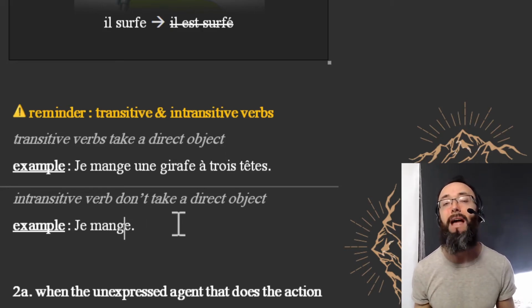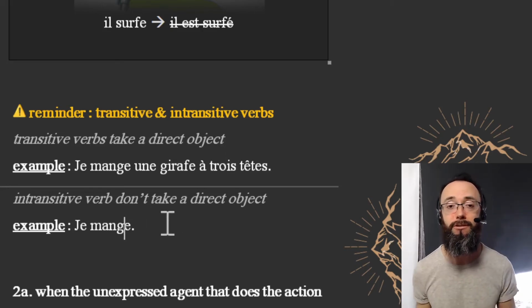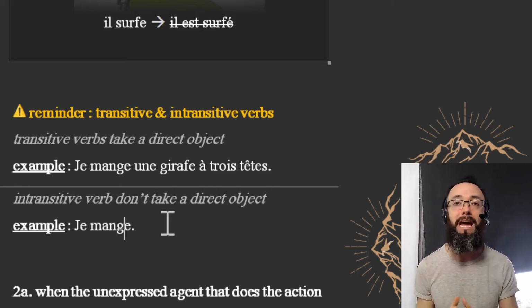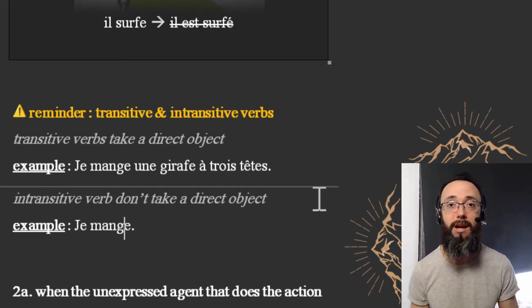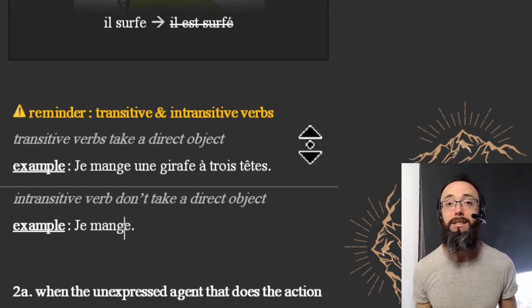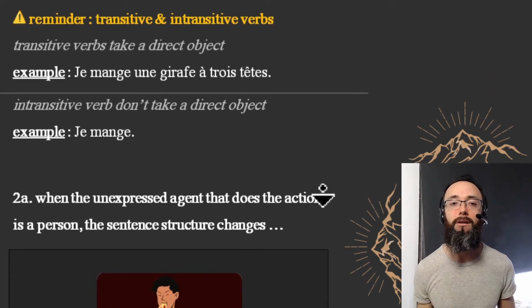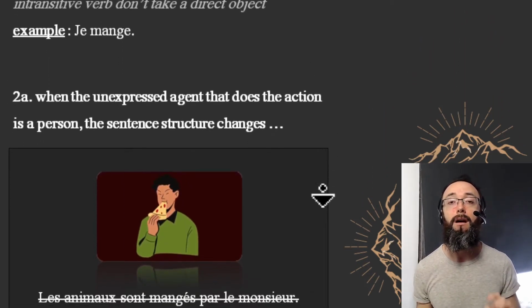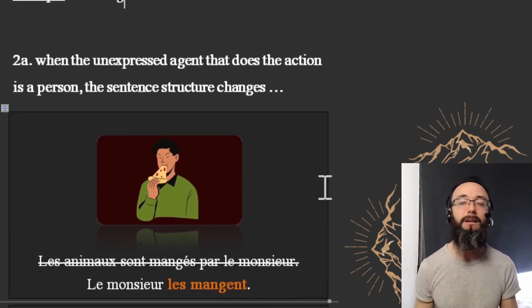But the same verb has also an intransitive equivalent, in that it doesn't take an object. You know, that's the definition here. Intransitive verbs don't take a direct object. Je mange. And je mange, you cannot put that in the passive voice. So that was the first example. Moving on with the second one of when the passive voice is different as it compares from English to French.